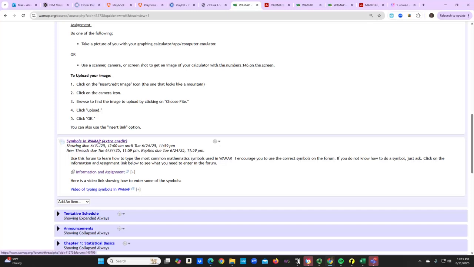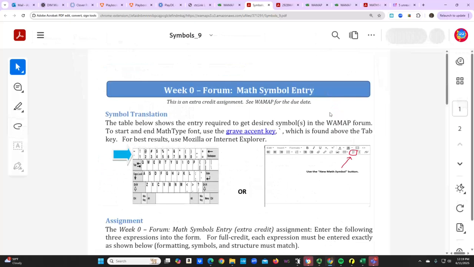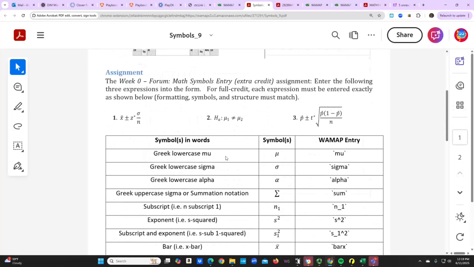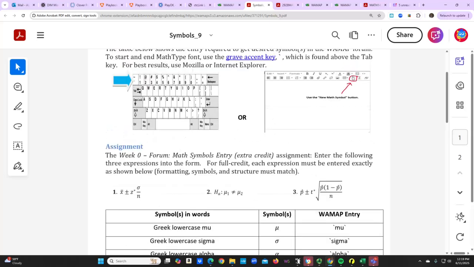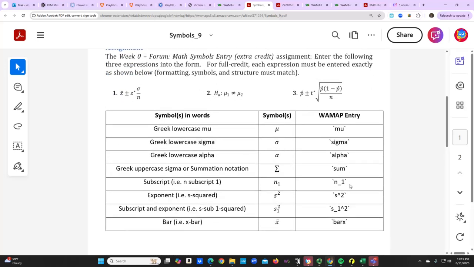So one thing I want to show you about this. First of all, you're going to have an information sheet on what's being asked of you. Okay. And it's telling you to enter these three equations right here, 1, 2, and 3. The first thing you want to do is press this sigma plus button. It's a new math symbol so that you can enter it. And then this is the entry you want to put for these formulas that you're trying to type.